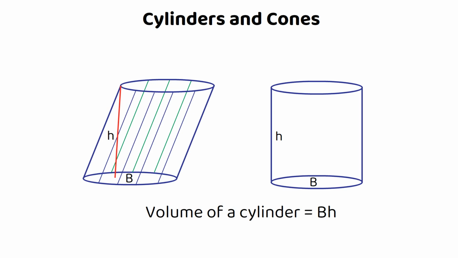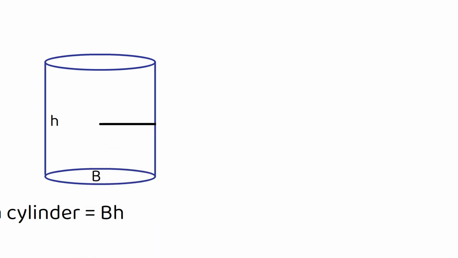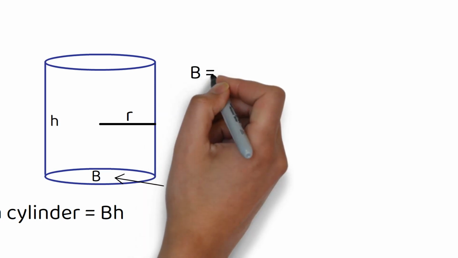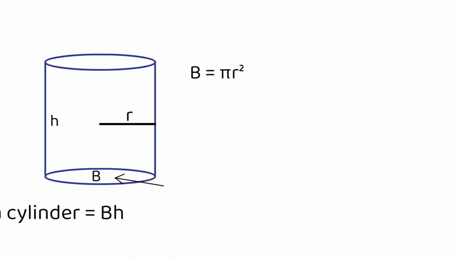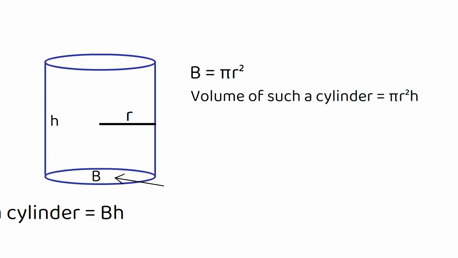The simplest type of cylinder is what we have over here on the right. It's a circular cylinder which is not slanted. Let's find the volume of such a cylinder. The height is h, and the radius of the base is r. To find its volume, we need to find b, the area of its base. Given that the base is a circle of radius r, it follows that the area of the base is b equals pi r squared, as that is the area of a circle. Thus, from the formula b times h, or the area of the base times height, it follows that pi r squared h, or pi r squared times the height, is the volume of such a cylinder.